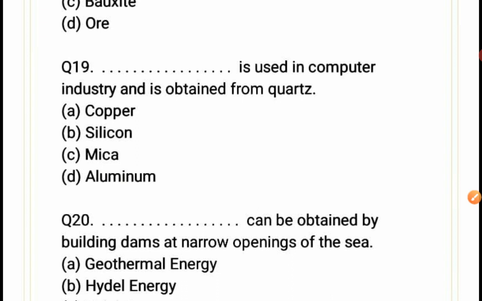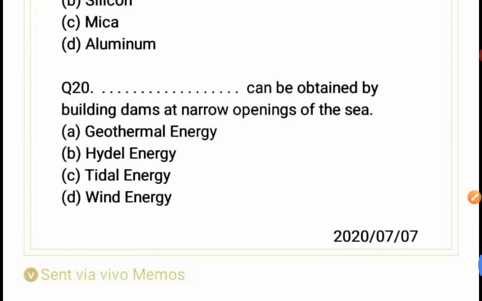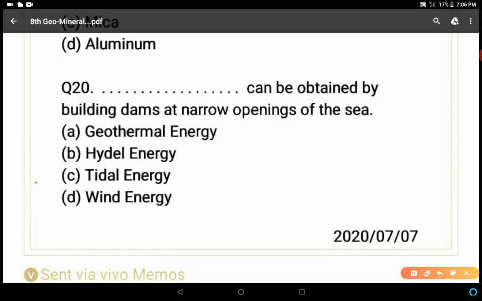Second last question. Blank is used in computer industry and is obtained from quartz. Yes, you have to identify: copper, silicon, mica and aluminium. So the correct answer is silicon. Last question. Blank can be obtained by building dams at narrow openings of the sea. Geothermal, hydel, tidal and wind energy. C is the correct answer. Tidal energy can be obtained by building dams at narrow openings of the sea. So by making the floodgates.